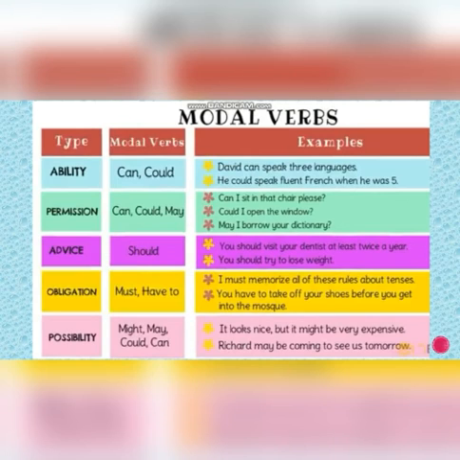Advice, if you are giving someone a piece of advice, then we must use should. You should visit your dentist at least twice a year. You should try to lose weight. An obligation or duty, must or have to. I must memorize all of these rules about tenses. You have to take off your shoes before you get into the mosque. And whenever you are showing possibility, then we can use the modals might, may, could, can. It looks nice, but it might be very expensive. Richard may be coming to see us tomorrow. So, this is the table for your modal verbs, and you can have a fair enough idea where and how to use your modal verbs.